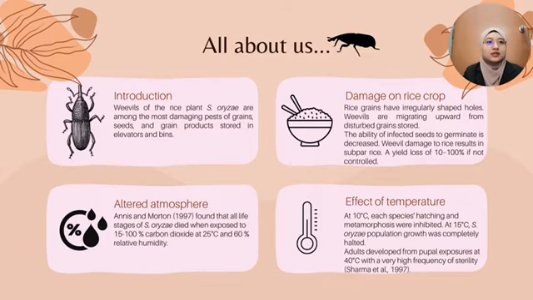Anis and Morton in 1997 found that all life stages of Cytopylase origin died when exposed to 15 to 100% carbon dioxide at 25 degrees and 60% relative humidity. Nakakita et al. in 1987 looked at the effect of low temperature on Cytopylase origin and found that at 10 degrees Celsius, each species' hatching and metamorphosis were inhibited. At 15 degrees Celsius, Cytopylase origin population growth was completely halted. Adults developed from pupae exposed at 40 degrees Celsius with a very high frequency of sterility.